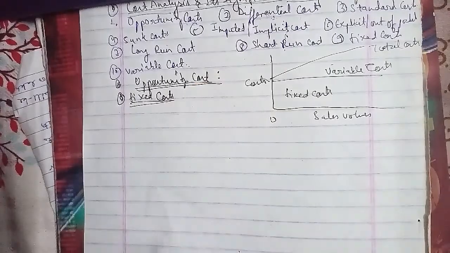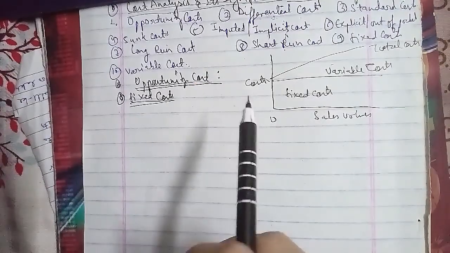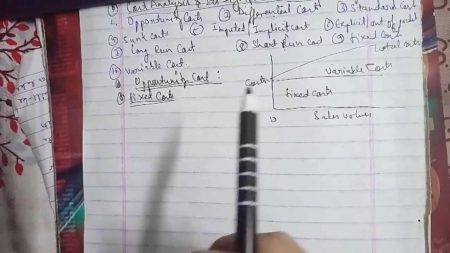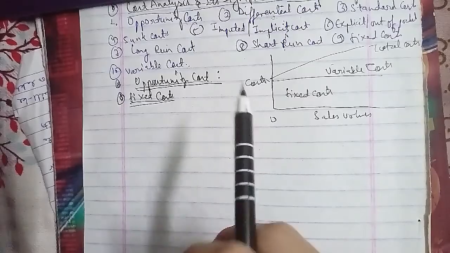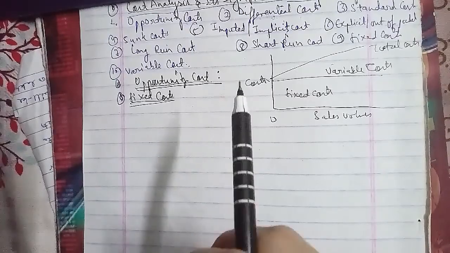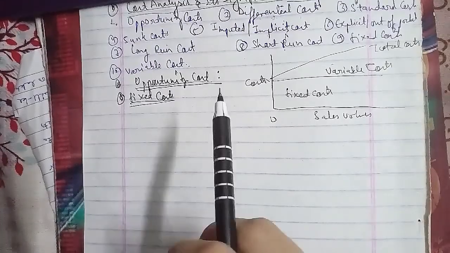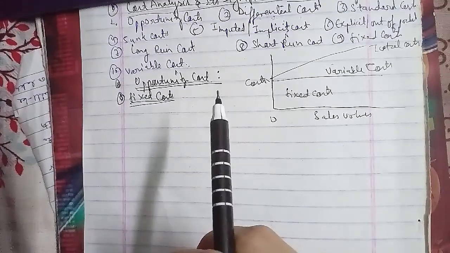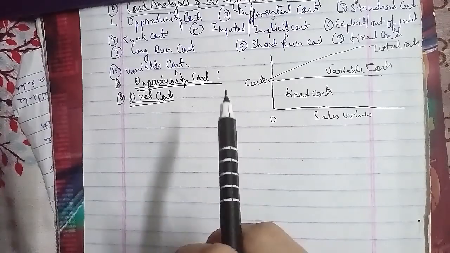These costs are fixed in the short run, and they are inversely proportional to the volume of production. Fixed costs are constant per unit of time, and they remain unchanged only if the installed capacity is not raised. Examples of fixed costs are the rent of office, factory, machinery, telephone bills, water bills, power bills, etc.